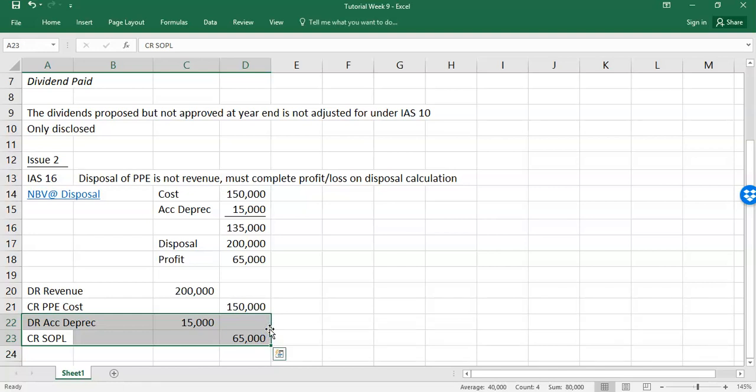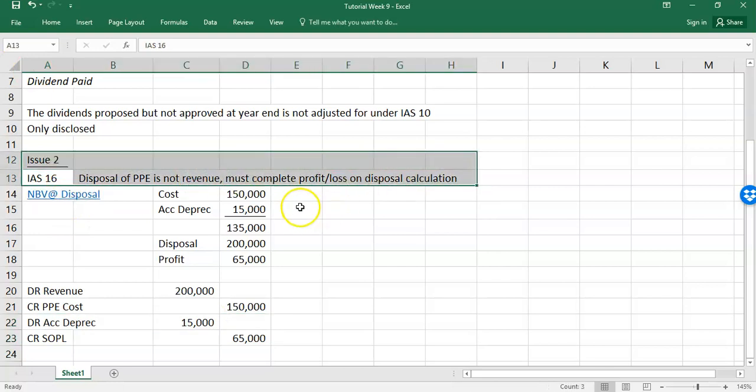So there are tricky ones that you understand. You explain the standard, explain the principle, and do the calculations out. So that was issue 2.